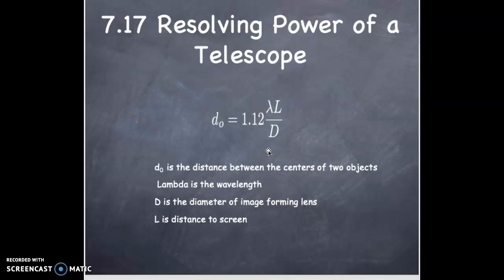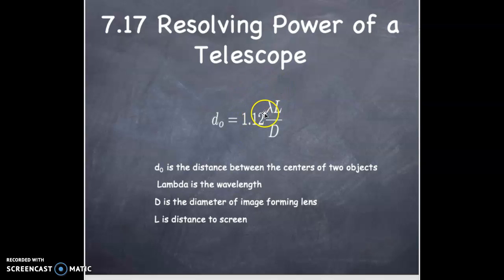So the resolving power of a telescope is D0 equals 1.22 lambda L over D. So D sub 0 is the closest distance between the centers of the two objects that you're trying to resolve. Lambda is the wavelength of the light source, and capital D is the diameter of the image forming lens, and L is the distance from that lens to the screen.